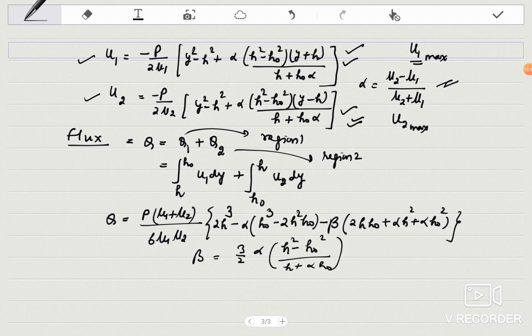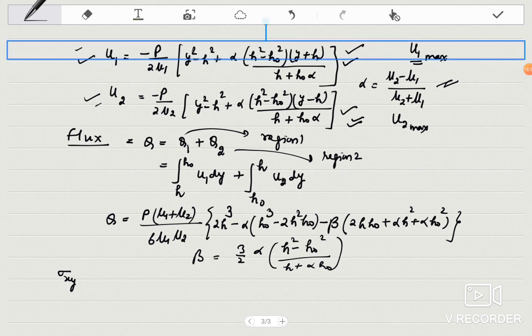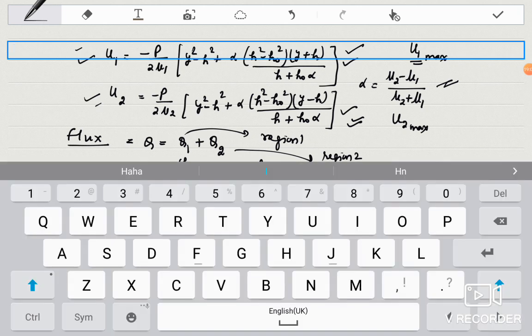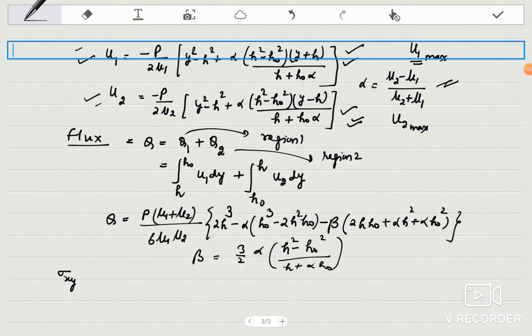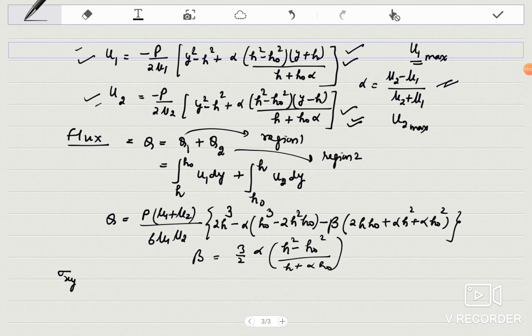Now suppose in this case skin friction is asked, then first of all you will find shear stress sigma xy in this lower region, then sigma xy in the upper region. For skin friction, sigma xy for the lower region will be calculated at the plate, at the plate y is equal to 0, and for the skin friction in the upper region it will be calculated for the upper plate, that is at y is equal to h. So you can calculate these, or the coefficient of skin friction, or any other properties which you have calculated in the earlier articles.